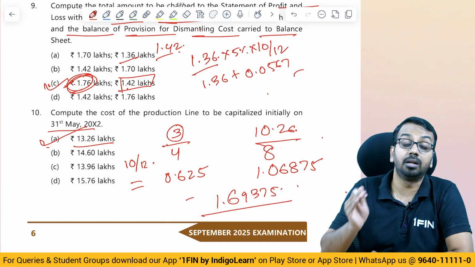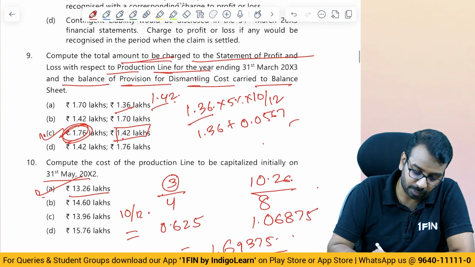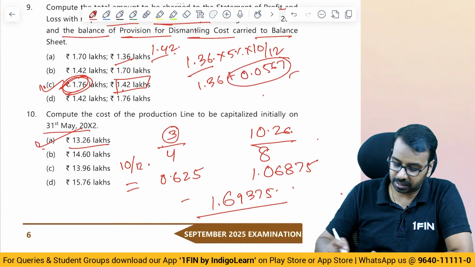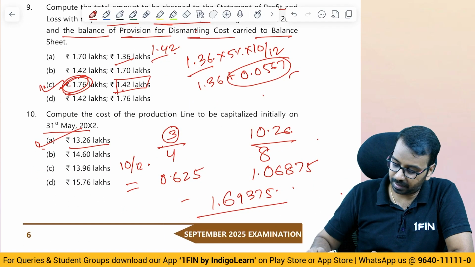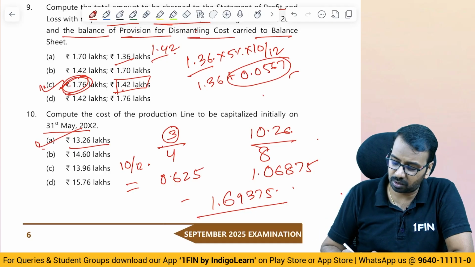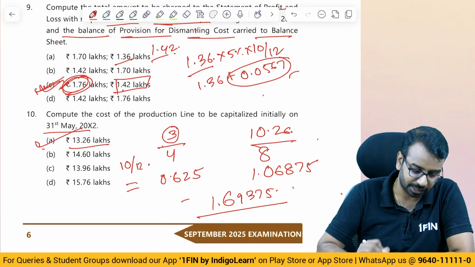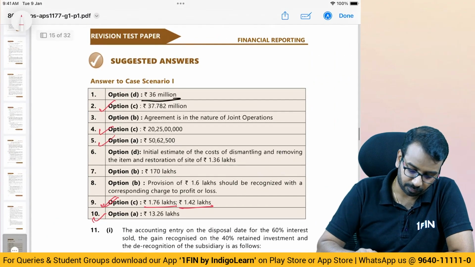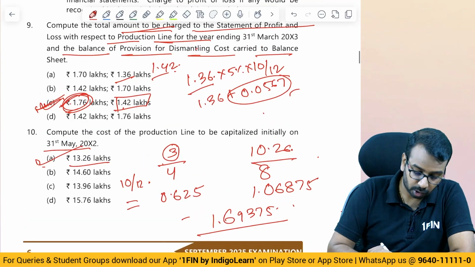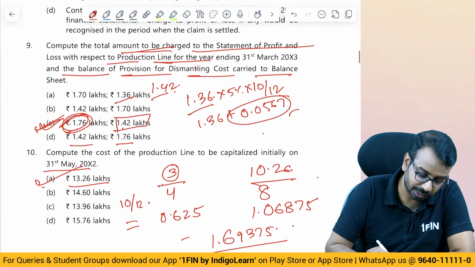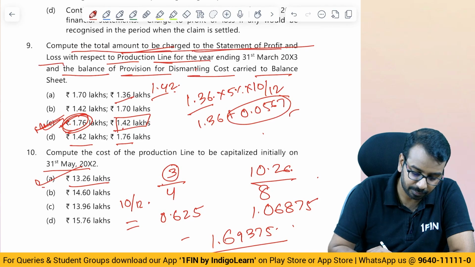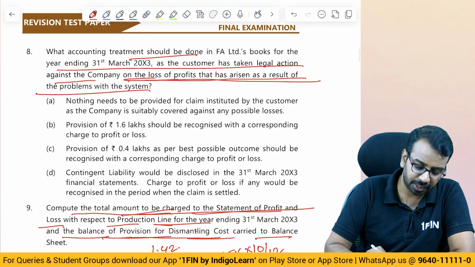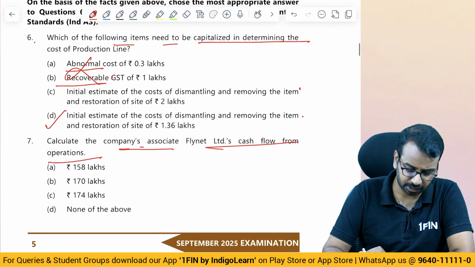This is 1.69375, the depreciation, but we also need to see the total amount to be charged. So we have to see the interest component also, which is 0.0567. 1.69375 plus 0.0567, I get 1.7504, rounded off to 1.76. So that is the correct answer, option C, 1.76 and 1.42. Now, you may ask, sir, why not 1.42 and 1.76? Because they have first asked total amount to be charged to the statement of P&L and then provision for dismantling cost, right? Treatment for provisions and all, you can do it on your own. It's a straightforward thing. There is nothing complicated.